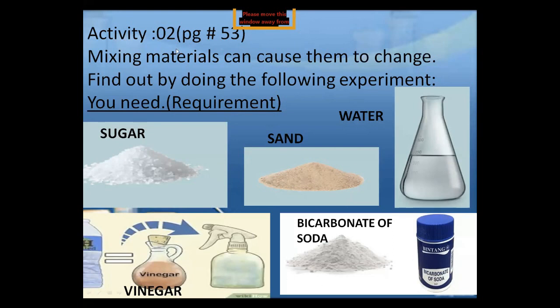Okay, there is the baking soda. Bicarbonate means baking soda. All the things you know about. This is the vinegar, sirka, sugar, sand, and this is the water. Bicarbonate is a soda which we use in our cooking. It is also used in medicine to remove acidity. It is also a baking powder. Okay, when we mix two things, will they change or not change? Let's go on to the next slide.